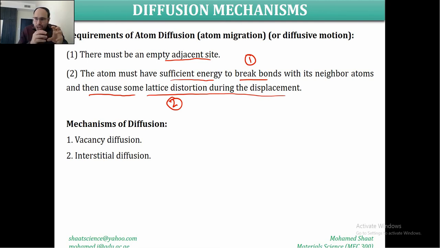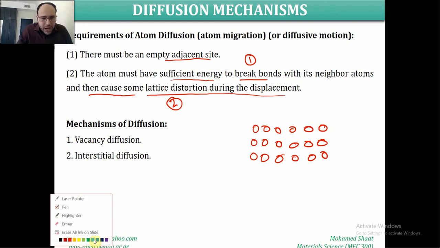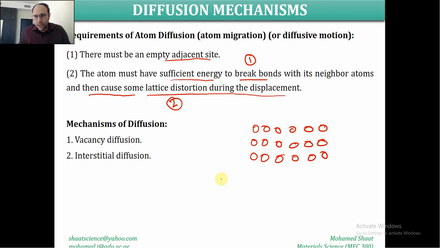While this atom is migrating or moving between the lattice sites, it is definitely going to cause some lattice distortion as it moves. Assume that you have multiple rows or planes of atoms in this way, and these atoms are at their lattice sites, and for some reason there is another atom that is migrating from one lattice site to another lattice site. So this is the migrating or the diffused atom.